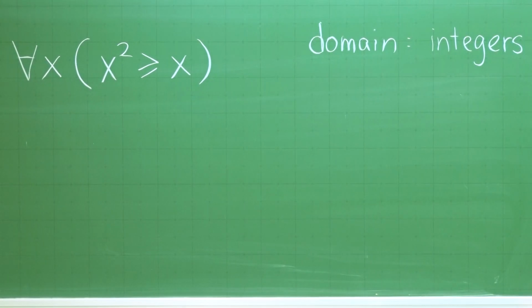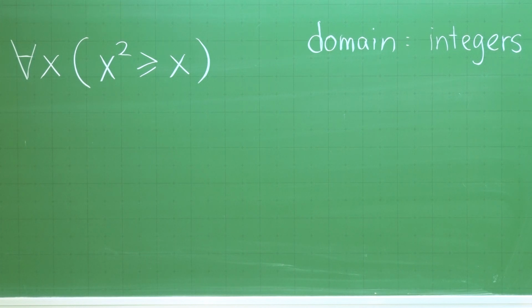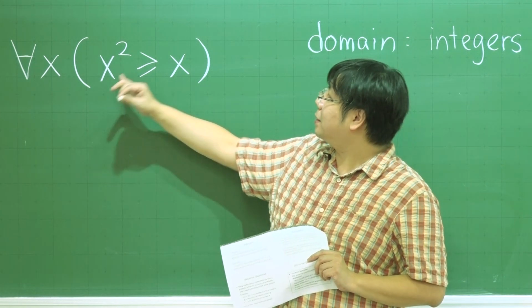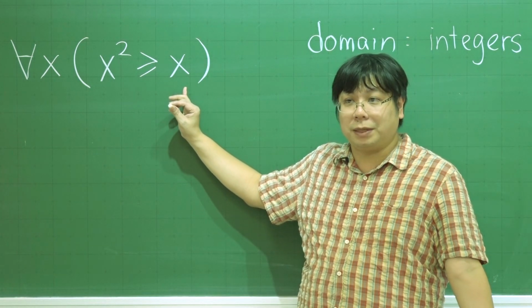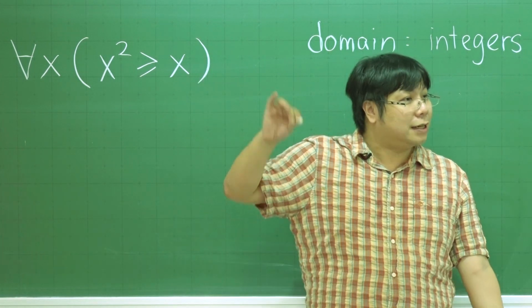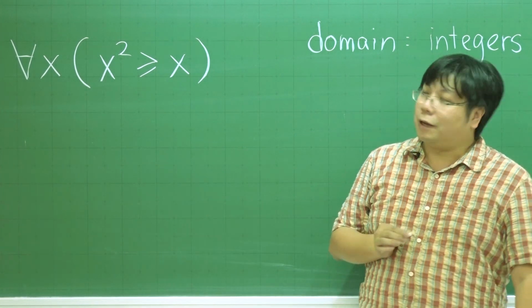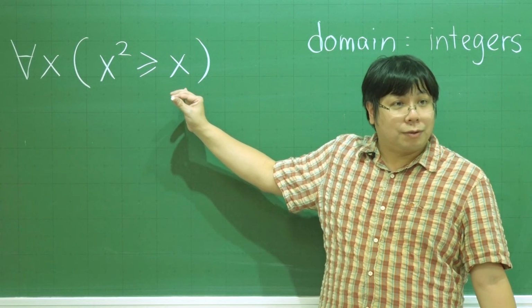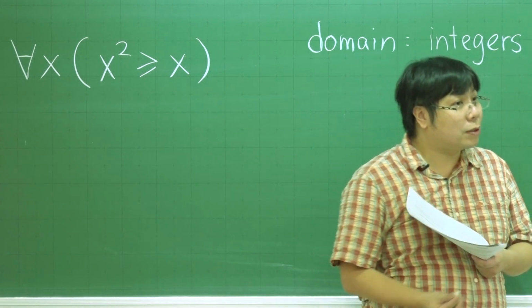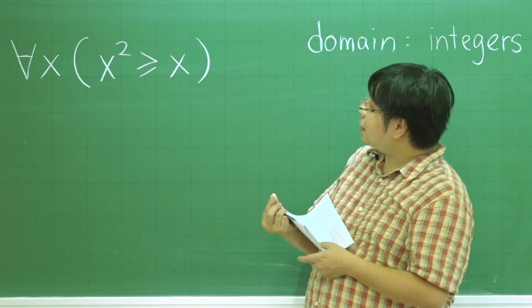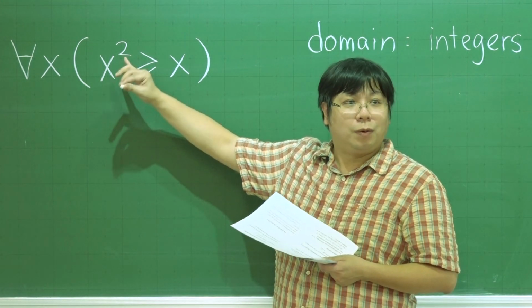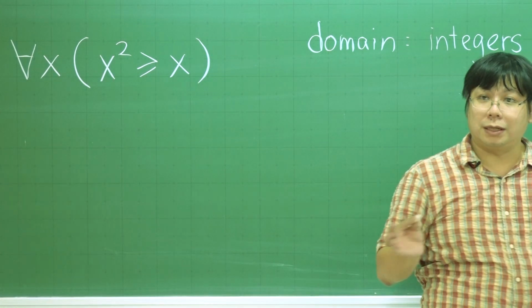It looks like true. So let's check three cases. We can group all the integers into three cases: positive, 0, or negative. If it is negative, then this side is positive, this side is negative, so it will be true. So whenever x is a negative number, then this part is always true. If x is 0, then 0 squared is greater than or equal to 0. Now if x is positive, then what will happen? First of all, we look at 1. 1 squared is greater than or equal to 1, so we know this.